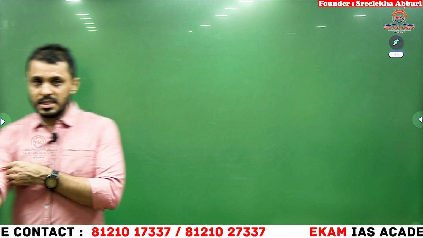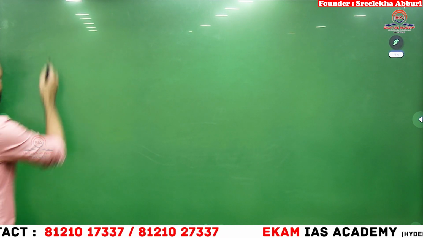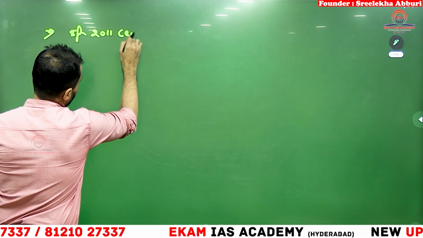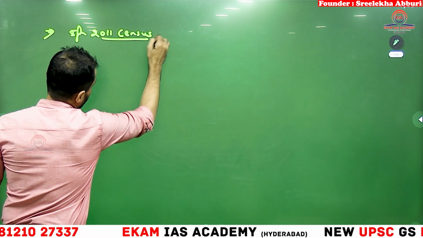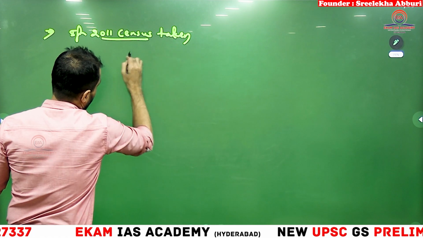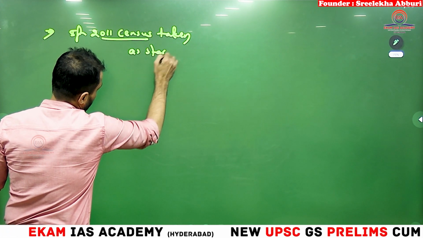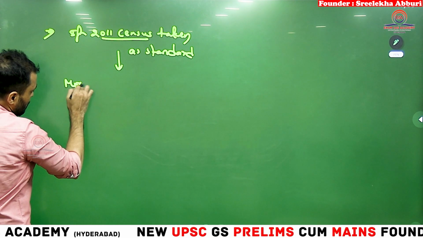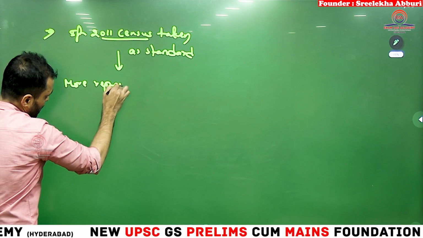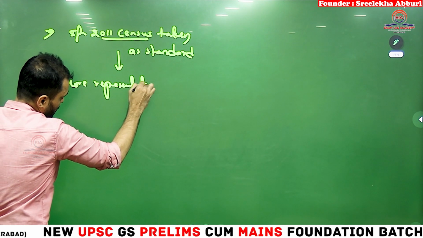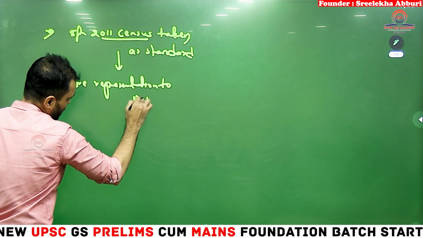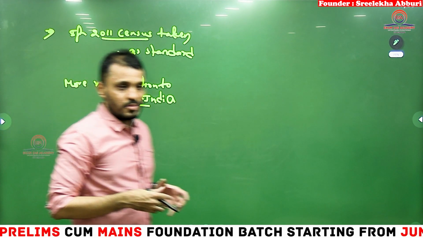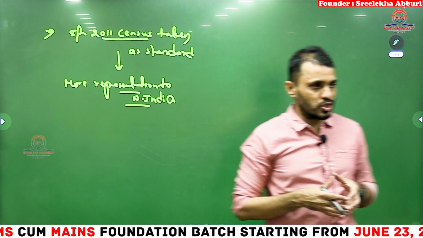Now what is the main complaint? The main complaint is, now listen, if the 2011 census is taken as the standard, obviously more representation will be given to North India. So this is the complaint of South India, because from the GDP point of view also the contribution of South India is pretty significant.